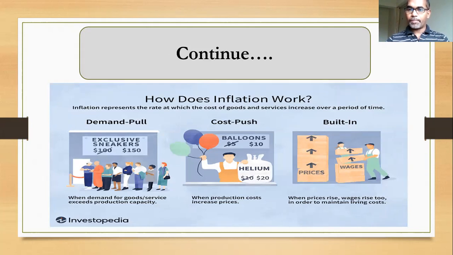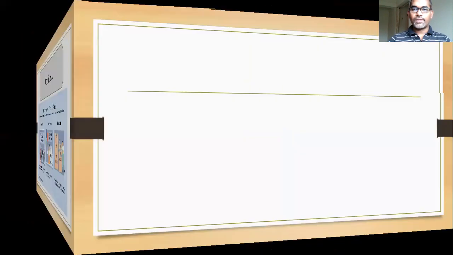By built-in aspects, that means when prices are increasing, the government or companies will increase the wages of their employees, and in that way also inflation may increase. This is just to have a look at the causes behind inflation. In further classes we will go into detail on how these factors cause a high or low rate of inflation. Going to the next slide,